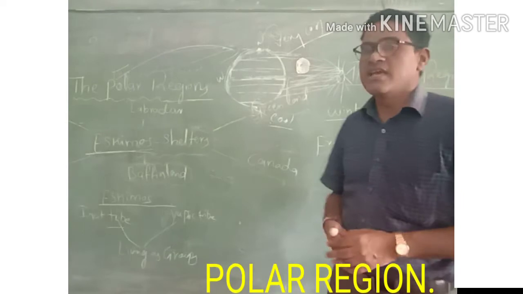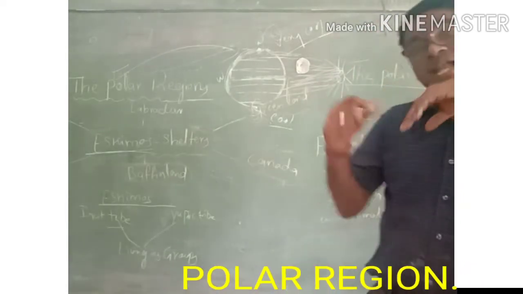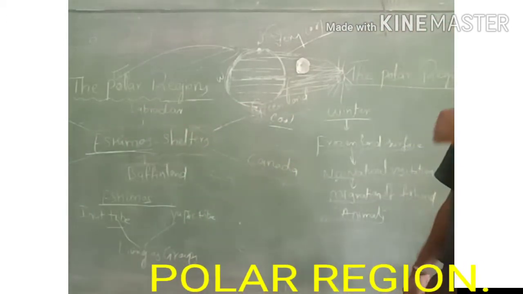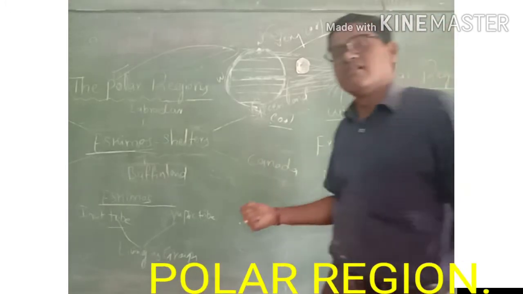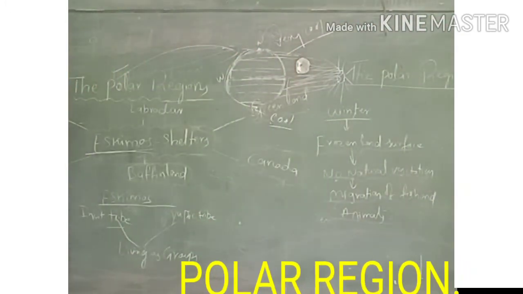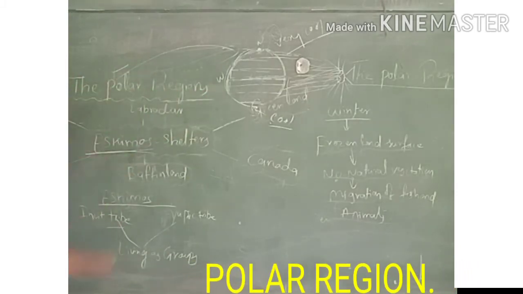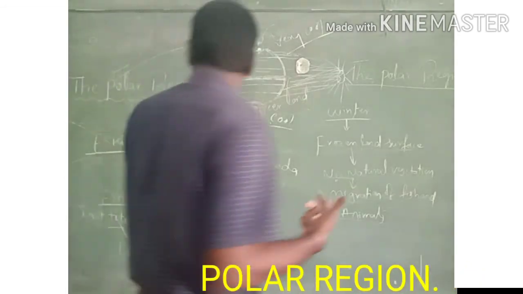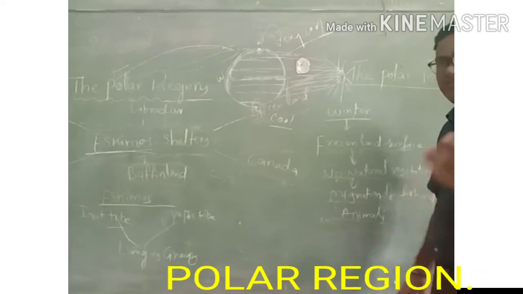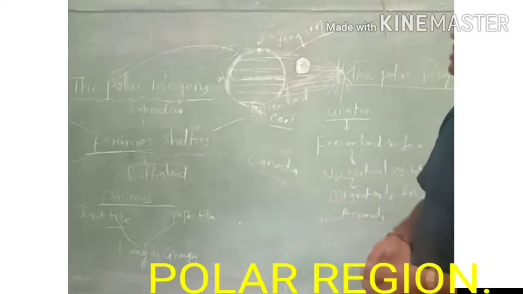One is Siberia. In the Siberian places Eskimos are there. Next one, Alaska. At the place of Alaska, a few Eskimos are living. Next one, Canada. In the Canada region also the Eskimos are living. And next one, Greenland. In the Greenland area, Eskimos are living. And one more important point is Labrador and Baffinland. In these places also Eskimos are living.